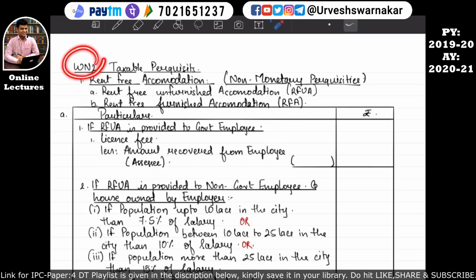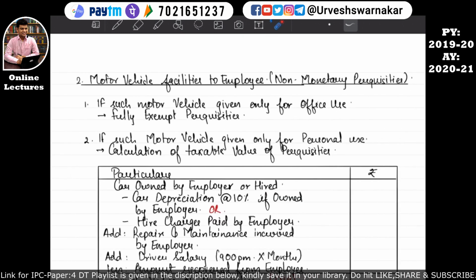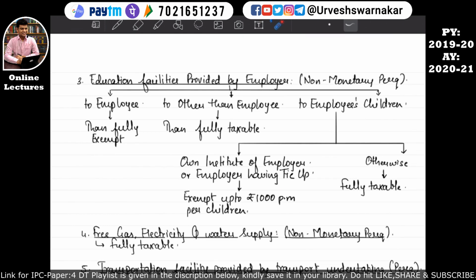So students, under working note number 2, that is taxable perquisite, we have completed the first part, that is rent-free accommodation, and we have also completed the second part, that is motor vehicle facility given to the employee, which is also a non-monetary perquisite. So let's move on to our third part, that is education facility provided by the employer to the employee, which is also a non-monetary perquisite.